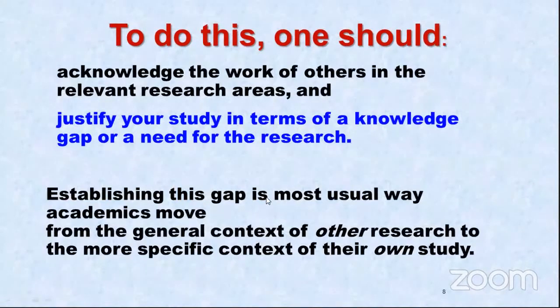Establishing this gap is the most usual way academics move from the general context of the other research to the more specific context of their own study. Now, what does this actually mean? This means that you may not be doing something entirely new. Sometimes research technically stands for the name which it is: research.